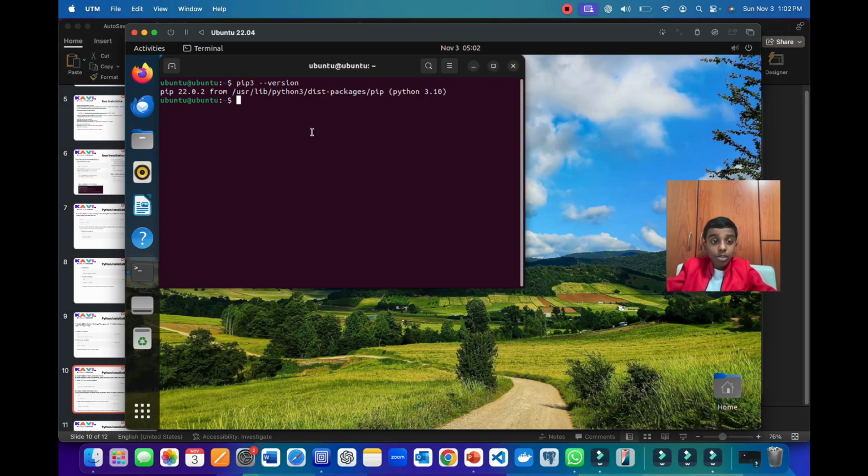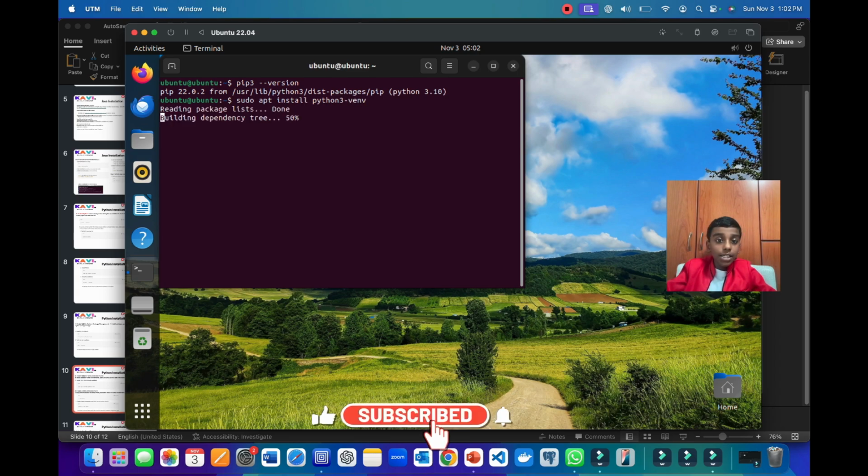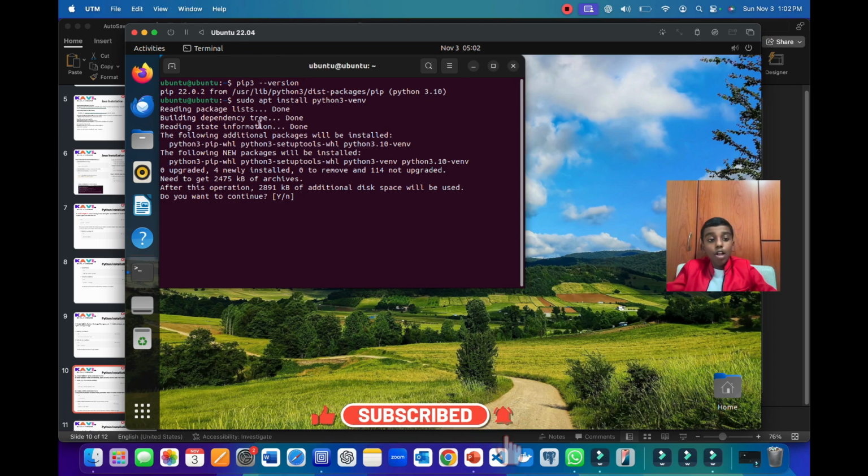So here I'm writing sudo apt install python3-venv. Now when we press enter, it will take some time and it will ask, do you want to continue or not? So we can press yes to continue and no to not continue. Now I'm just pressing yes to continue.